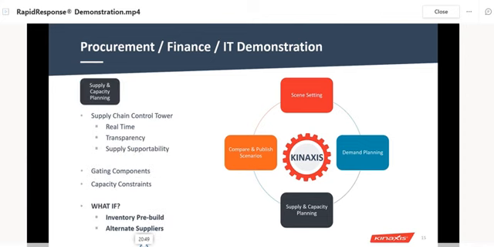Next is the supply chain capacity, which is a supply chain control tower also. We have to meet real-time needs and transparency, and we come to know whether the supply is supportable or not. It also shows gating components and capacity constraints we have. The question is, if we have an inventory problem, can we manage our inventory or not, and do we have other supplier options or not? It gives all that information also.